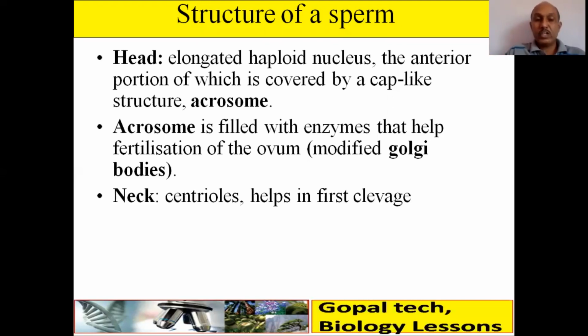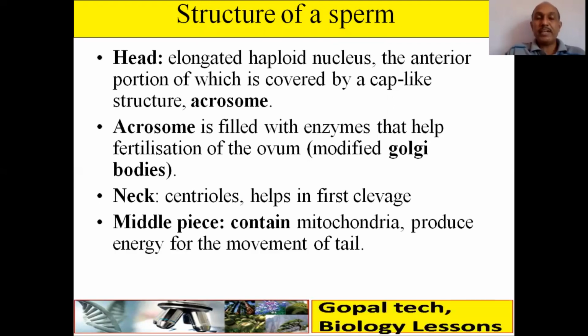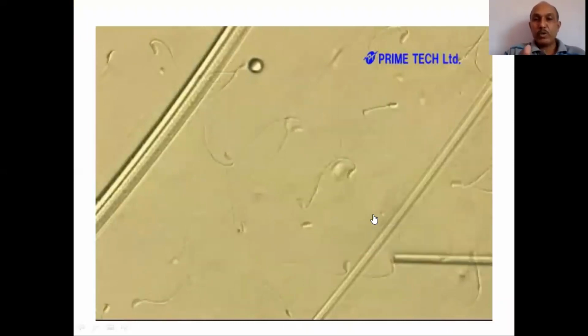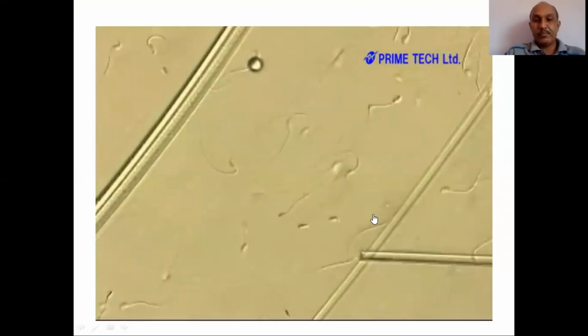The neck contains centrioles that help in cleavage, that is, the first cleavage of the zygote. The middle piece contains mitochondria, which produce energy for the movement of the tail, and the tail helps in swimming. See, here is a mammal sperm and how it moves with the head and tail.